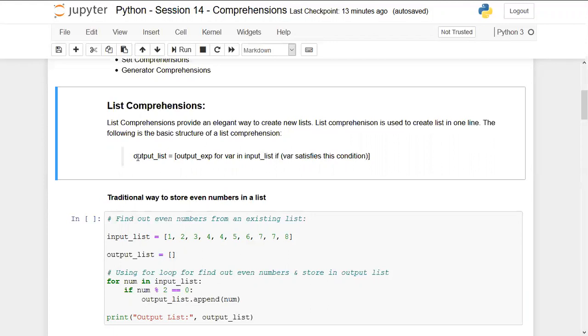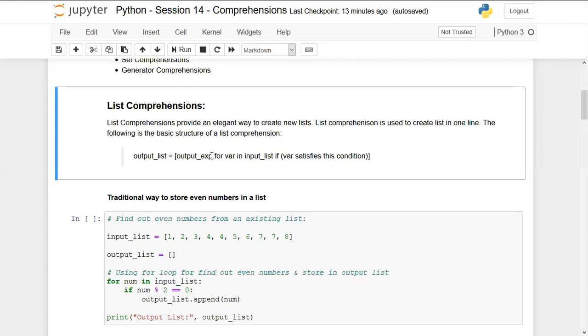The following is the basic structure of a list comprehension. This is the basic syntax that you can keep in your mind while working on comprehensions. As we know, for defining a list, we have to use square brackets. But before that, I'm creating a variable. This is the variable name which I'm giving, output list, and then after equal to, we give the complete comprehension, which is the topic for today. If you want to create a list comprehension, you will use square brackets, as we know. To create a set comprehension, we use curly braces, and we will talk about how to create dictionary comprehensions later in this session.